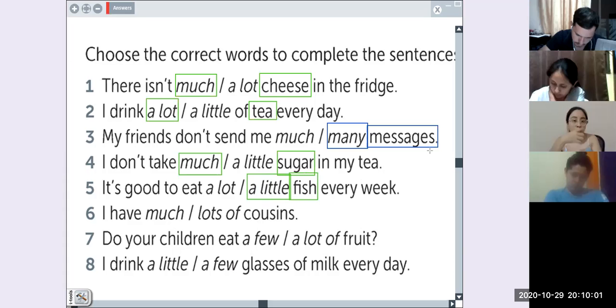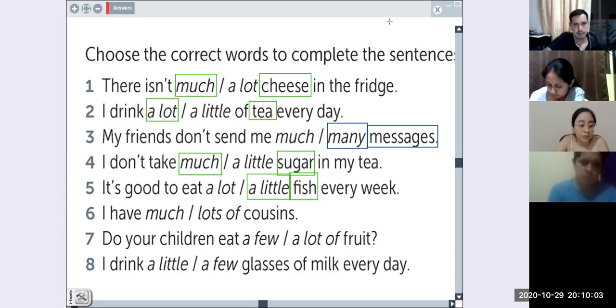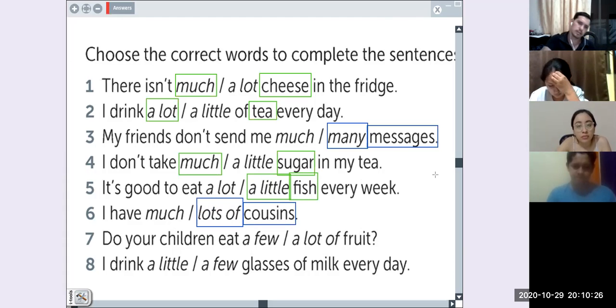The next one, please, Najib. I have a lot of cousins. Lots of cousins. Okay, very good. Vanessa, please. Do your children eat a lot of fruit?